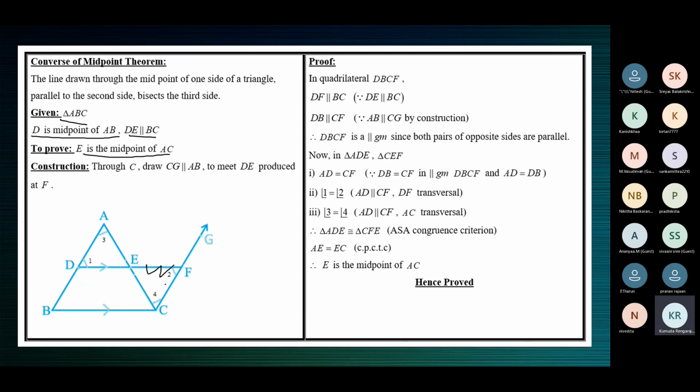This is the construction, ignore all this. See only the triangle ABC. E is the midpoint of AC.